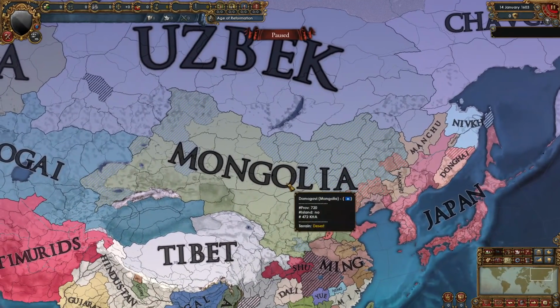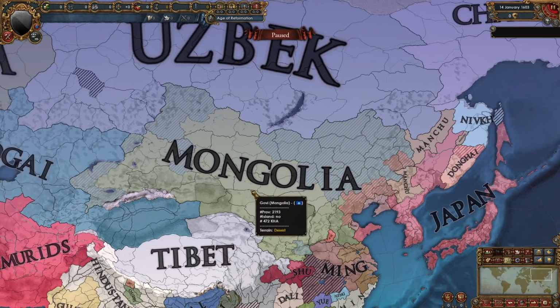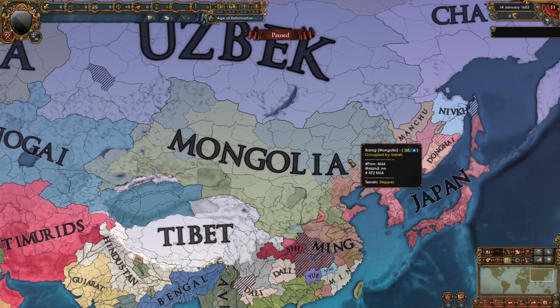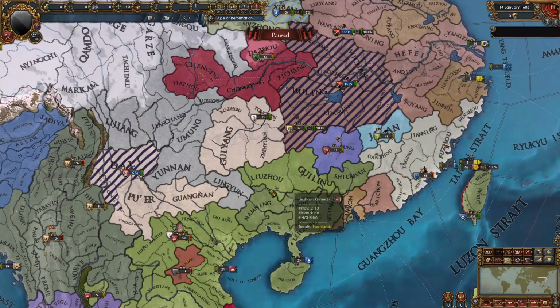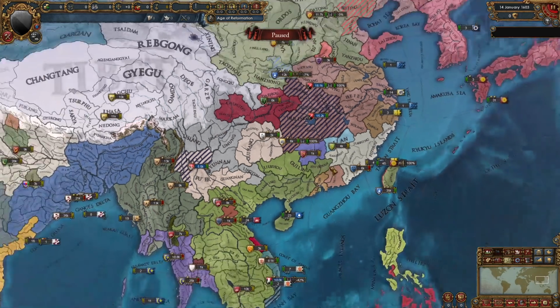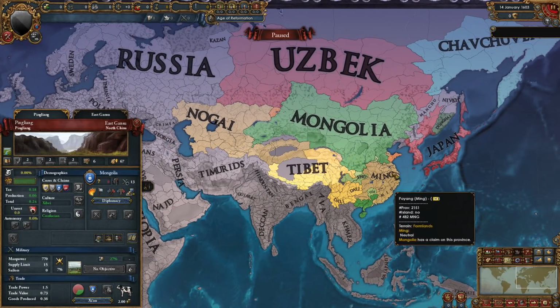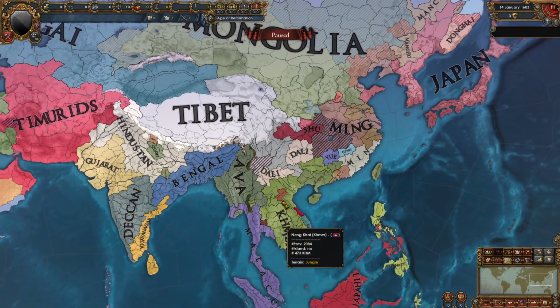Mongolia has been expanding a lot, but they do seem to be losing to Uzbek and Japan right now, so their demise may come soon. But basically they've been expanding into Manchu and into Ming, and look at China, this is actually owned by Mongolia right here, so you can see how far they have actually expanded. And look at their claims. Basically they have the claims of the entire Mongol Empire almost. And Tibet has been expanding into China as well.